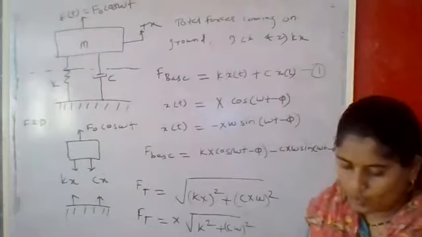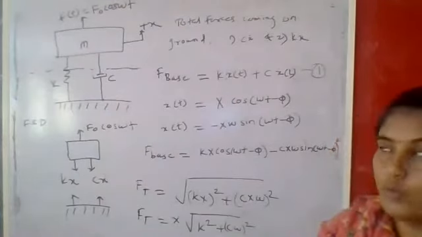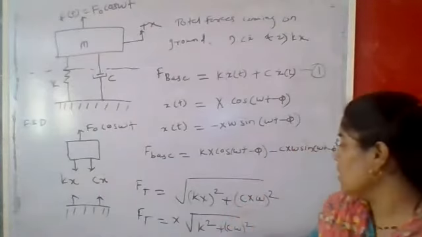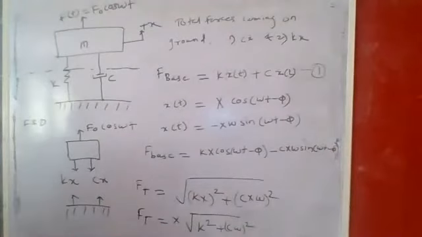Write on the next point. Already we know the X value. What is the X value? All of you write down. X is F naught upon, as we sorted out in the last derivation, X is equal to F naught upon root of (k minus m omega square) whole square plus (c omega) square.